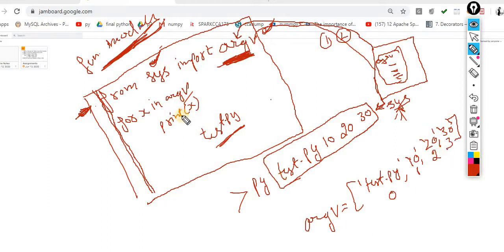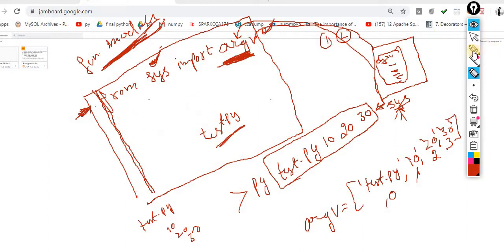Now what I am doing, I am simply printing it one by one. What output will I get? I will get test.py, 10, 20 and 30. If you have doubt on this, just leave it for now. What I am doing is simply writing print of argv of 0. What output will you get? You will get test.py.